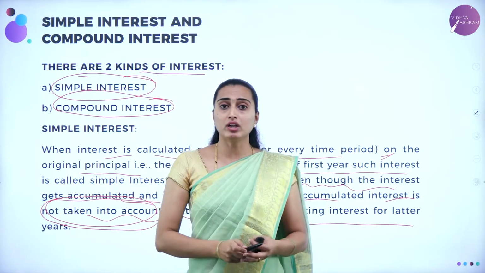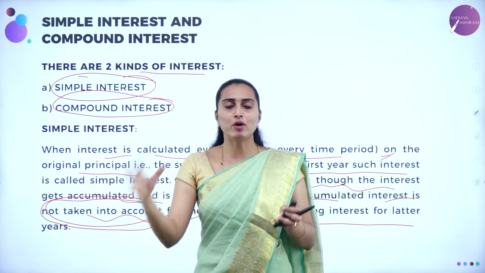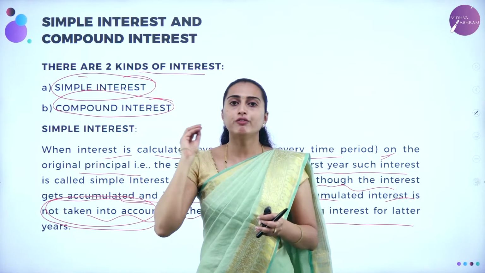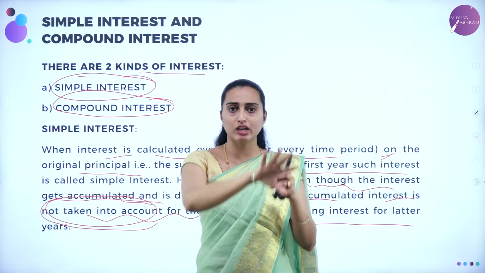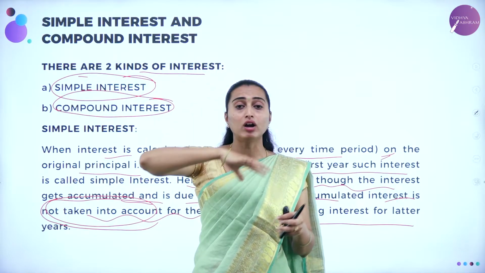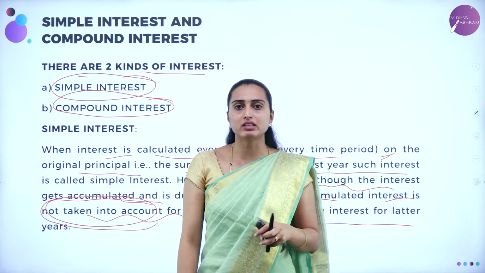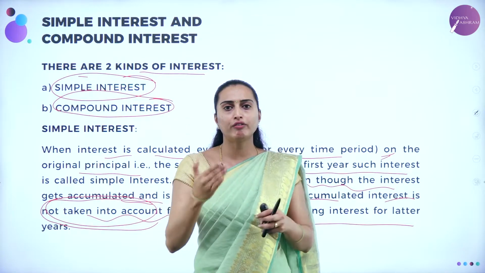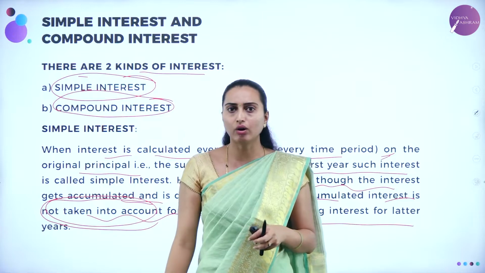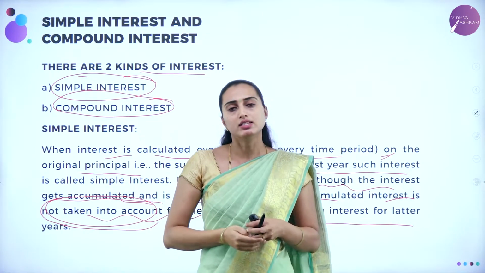That means what you have deposited as the principal amount, only for that first year will be calculated. In the next year, you will come to the next rate of interest on that principal amount, not on the total amount with the interest earned. Only the principal amount you are going to take, and for that principal amount the rate of interest will be changed every year, okay, or you are going to keep the same simple interest.